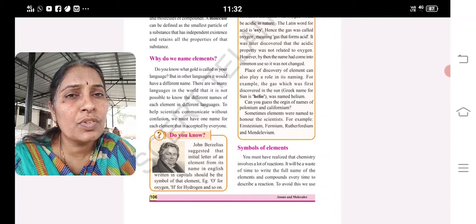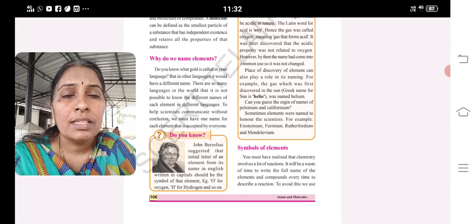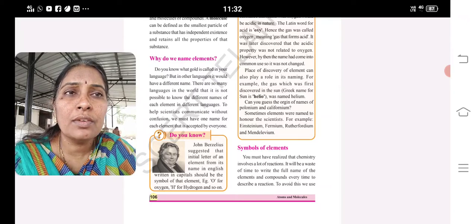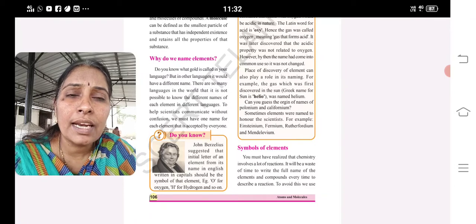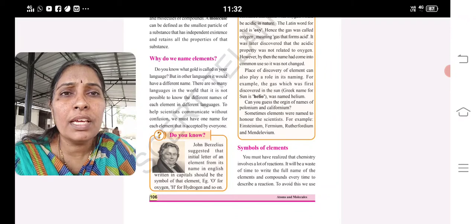Total internal reflection, critical angle, Snell's law, refraction. What is refraction? A light ray bends from one medium to another medium. When it travels from one medium to another medium, it bends its path. That is said to be refraction.